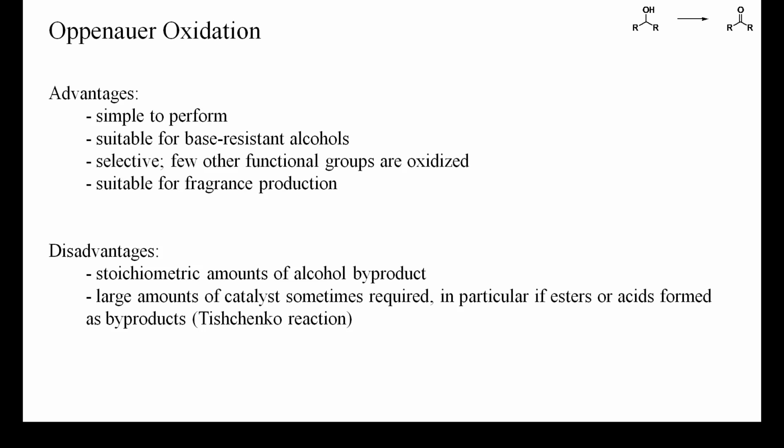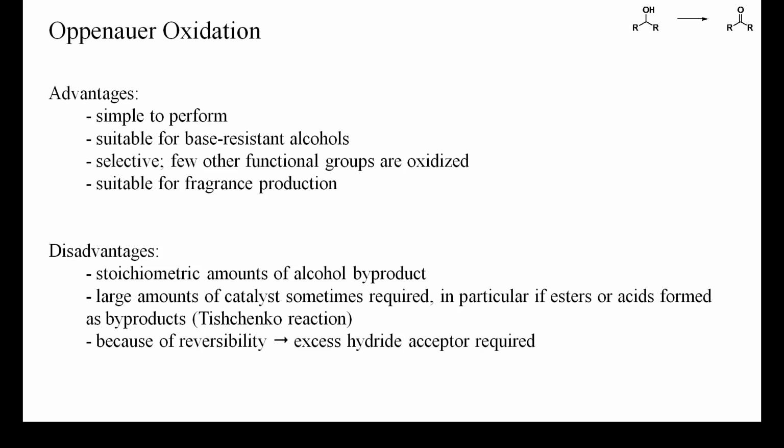This can be the case if an old batch of aluminium or potassium alkoxide is used, because dry alkoxides are quickly neutralized by carbon dioxide. If during an oxidation esters are formed, for instance by the Tishchenko reaction, these may be saponified to carboxylic acids, which again may neutralize the catalyst. A further problem is the need of a large excess of organic hydride acceptor, which is inherent to this reaction